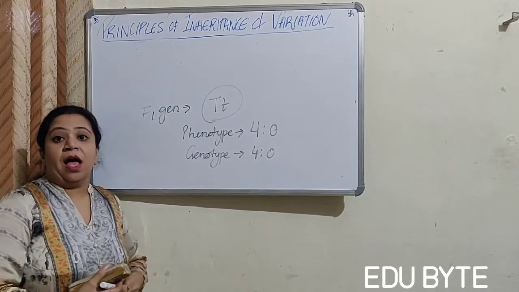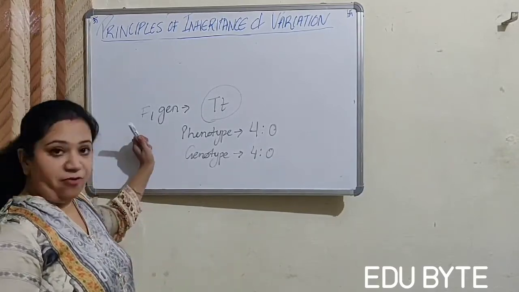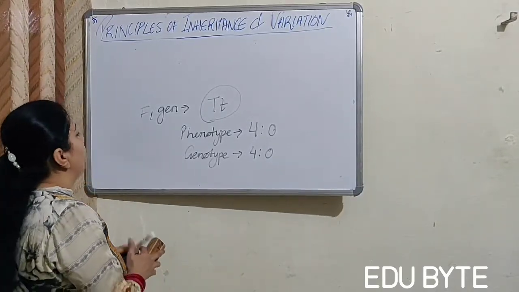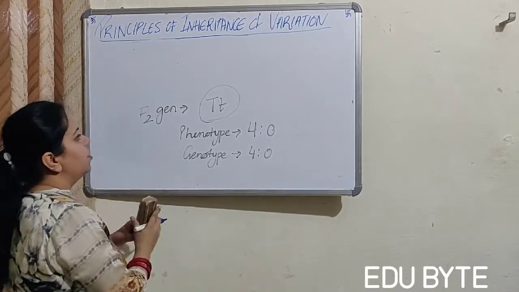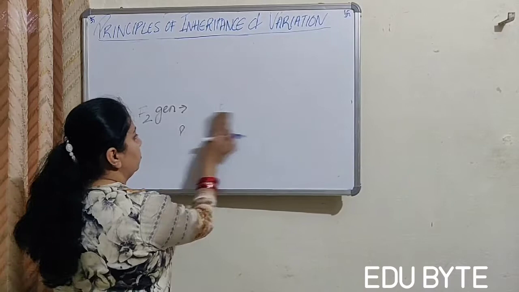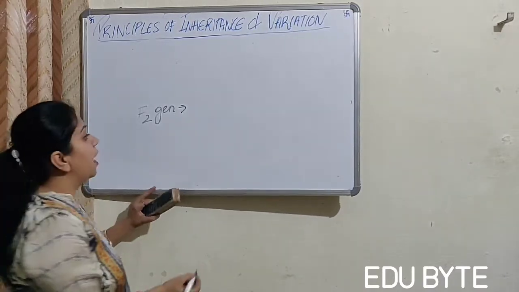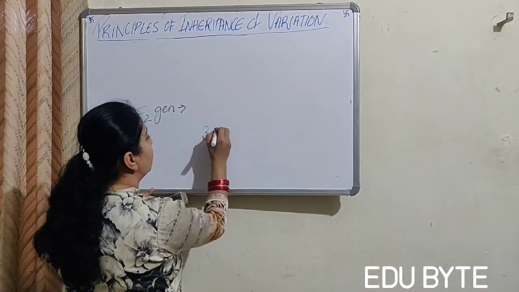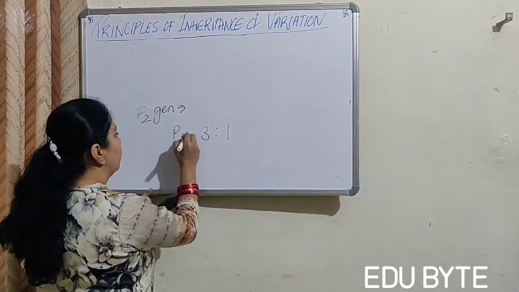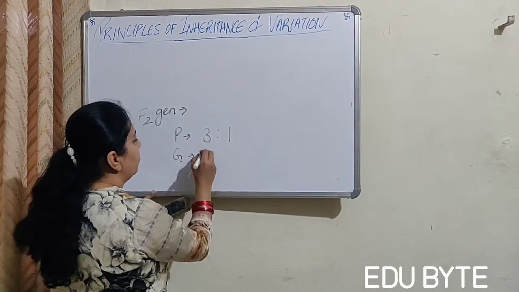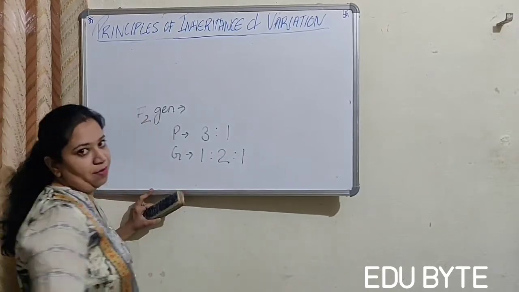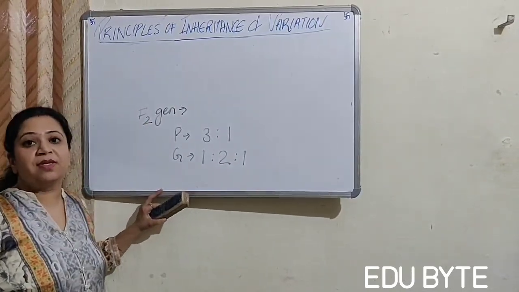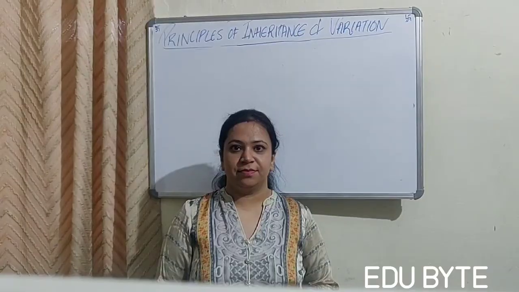So this is about the F1 generation, and if we talk about the F2 generation, then we have discussed already that the phenotype will be 3:1 and the genotype will be 1:2:1, right? This was about a monohybrid.